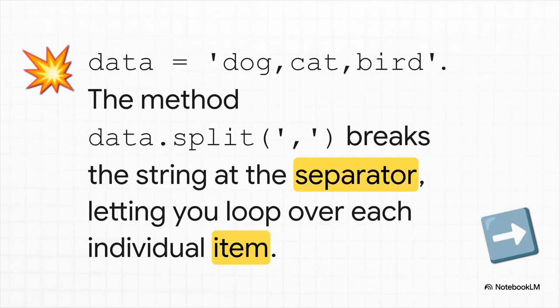My rule of thumb, unless you absolutely need that index number, go for the direct loop every time. And speaking of essential tools, meet your new best friend, the .split method. You will use this constantly. You have a string of data separated by commas or tabs or any character. .split effortlessly chops it up into a list of items for you. It's the absolute bedrock of parsing data from files.